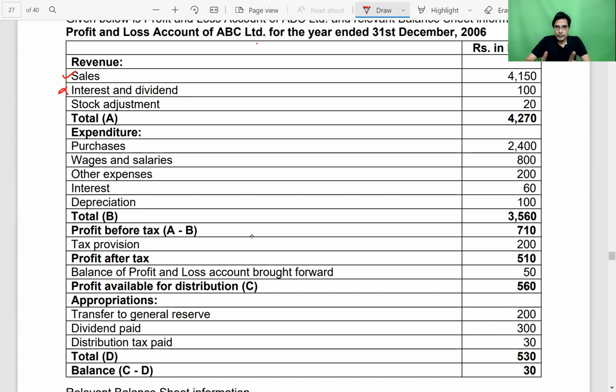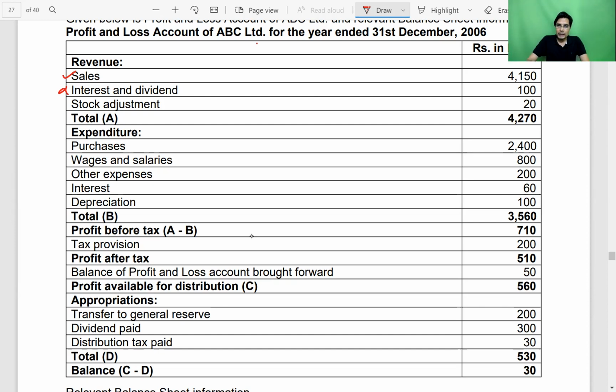But under the indirect method, it is useful. How is it useful under the indirect method? In the indirect method, we start with profit before tax. And in that profit, some income related to other activities would be included, which we have to eliminate to arrive at the cash flow from operating activity.